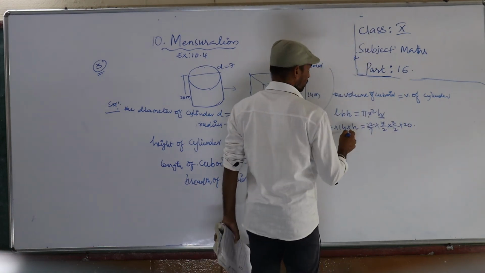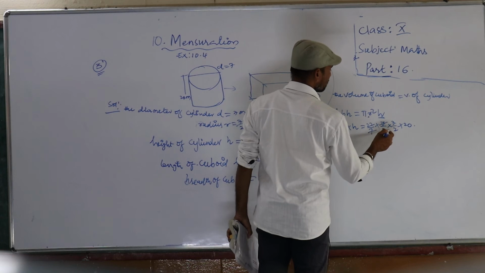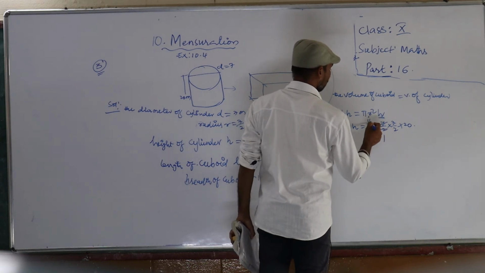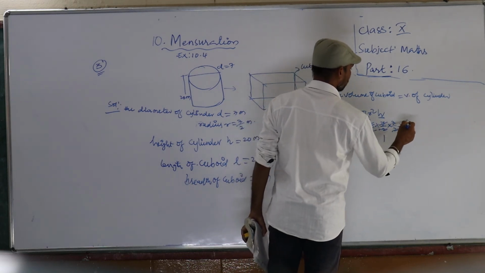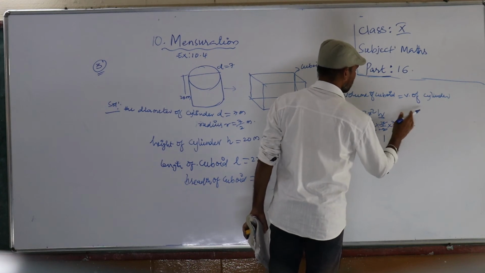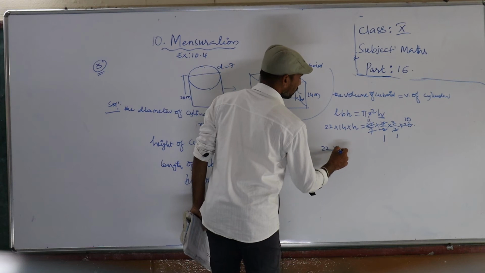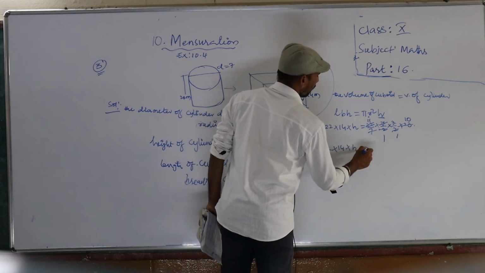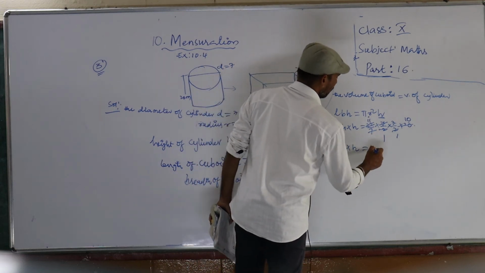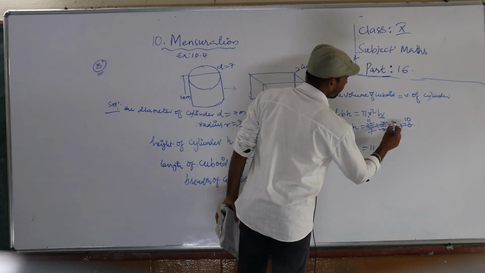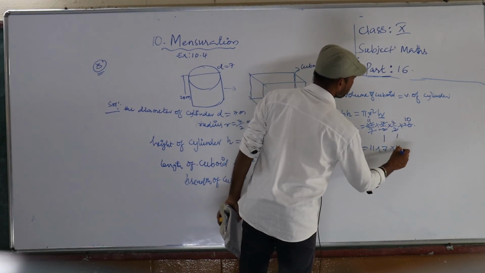Right, so here 7 cancels, 2 ones are 2, 11s are 2, 2 ones are 2, 5s are, sorry, 2 10s are. Right, now 22 into 14 into h is equal to 11 into 7 into 10.